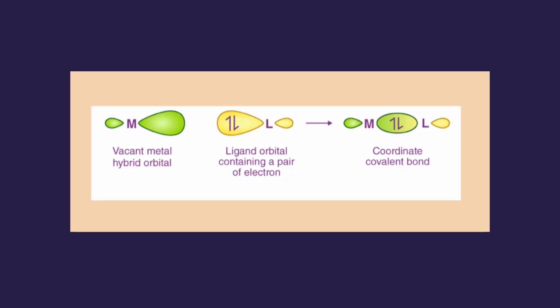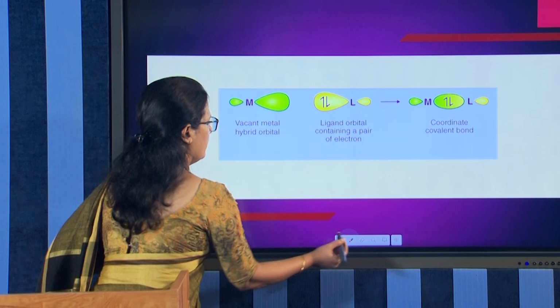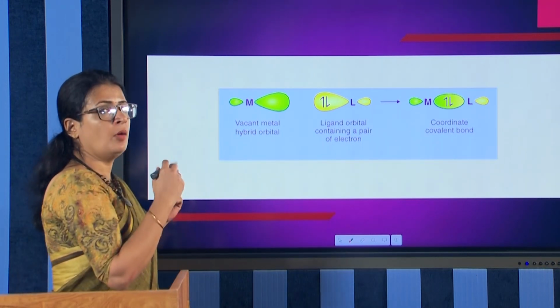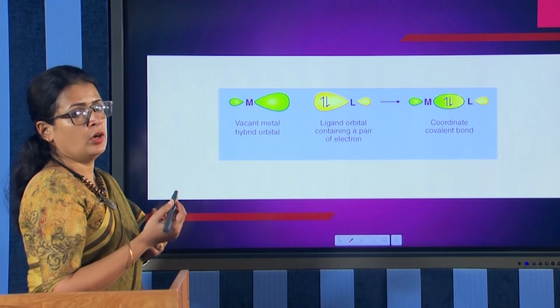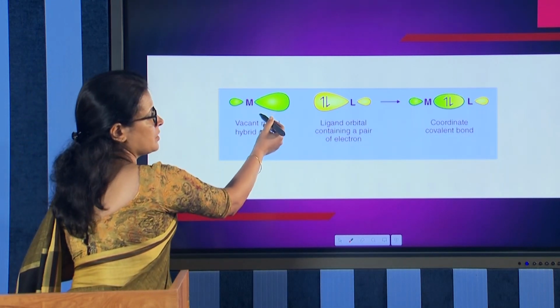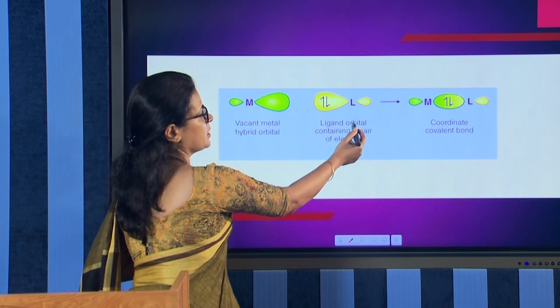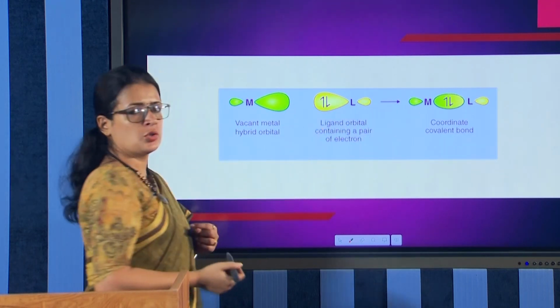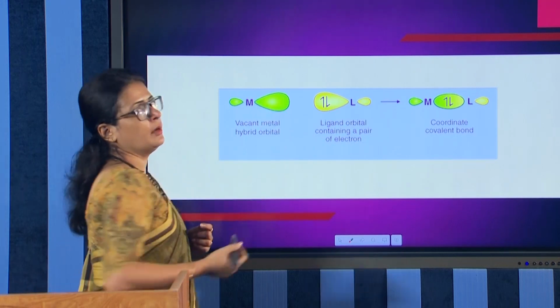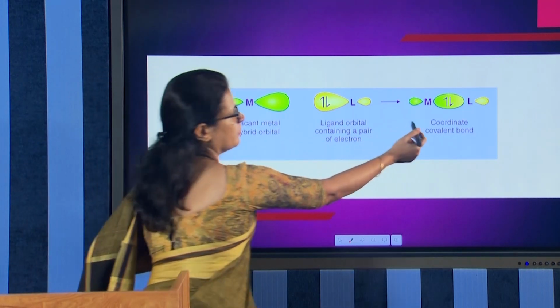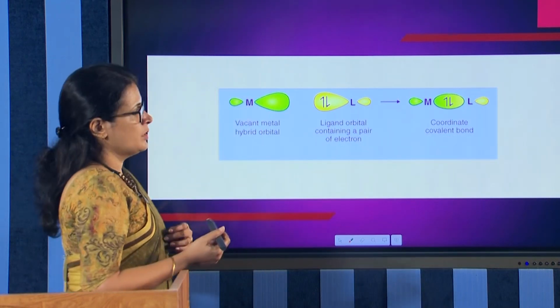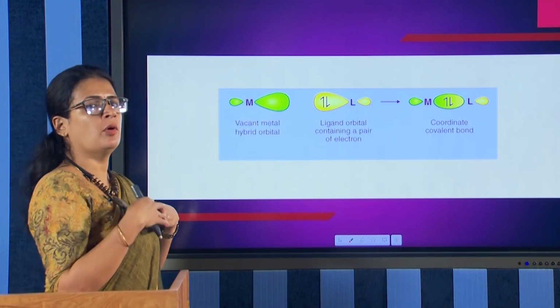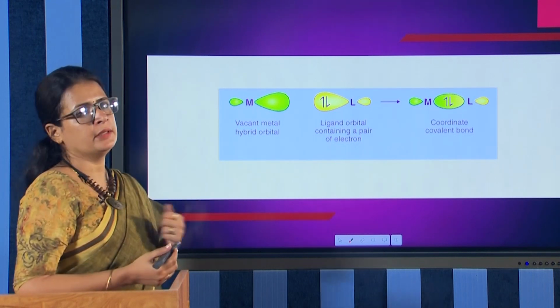This is the way the metal and the ligand orbitals combine to form the coordinate bond. You can see that the vacant metal hybrid orbital is here. This is the hybrid orbital, the orbital which is formed after hybridization. Such orbitals are called hybrid orbitals. This is the ligand orbital which has a lone pair of electrons. This should be donated to the metal, and they will be combining to form the coordinate covalent bond. So, the metal-ligand coordinate bond is formed. This is the way of forming that bond.